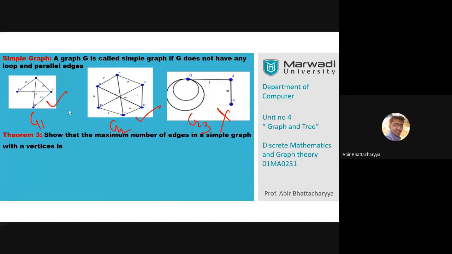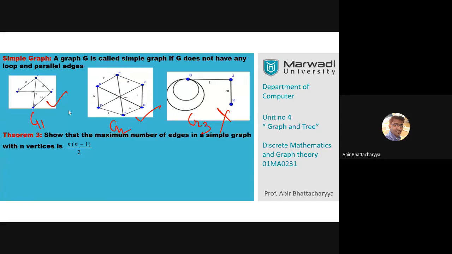Let's move further. Theorem number 3: the maximum number of edges in a simple graph with n vertices is n into n minus 1 by 2.